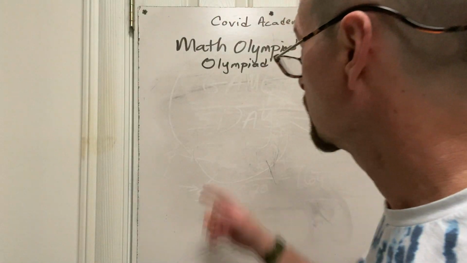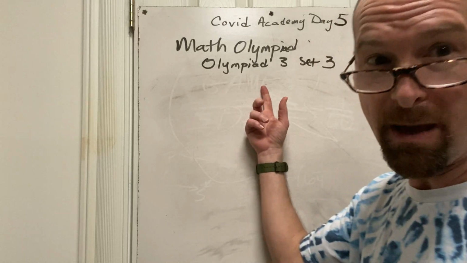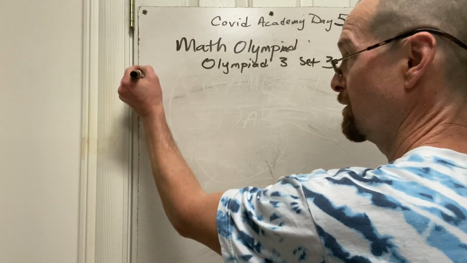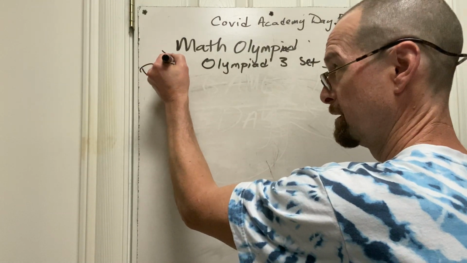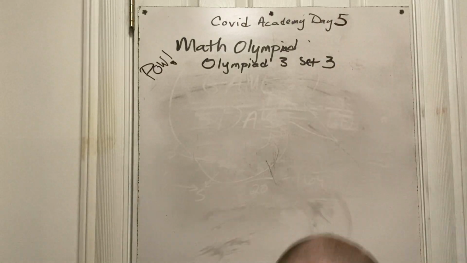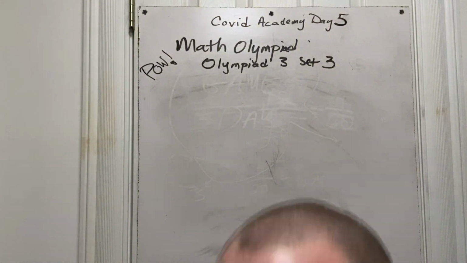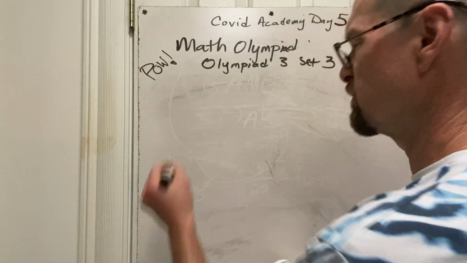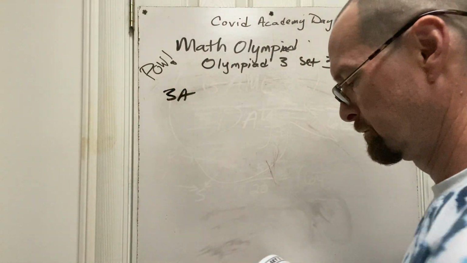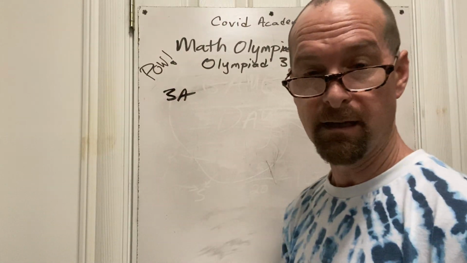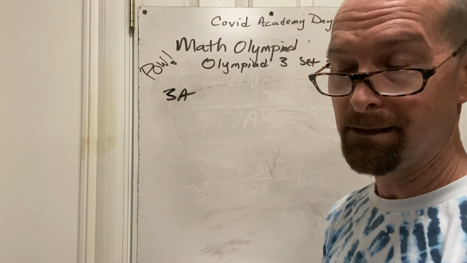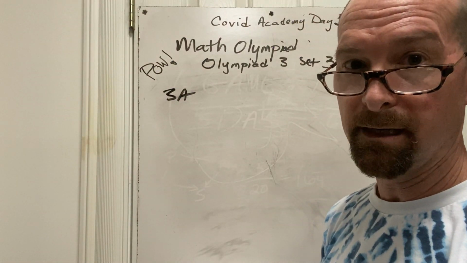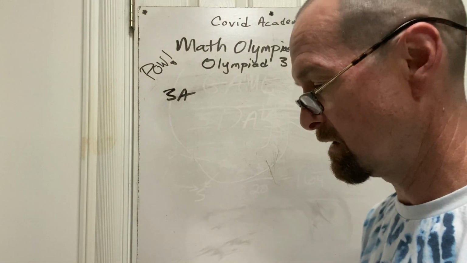Okay, we're going to go over the math Olympiads. The POW, baby. Here it is. Let me get the book. Then I'm back. Okay, so we got Set 3, Olympiad 3. Let's do the first one, which is 3A. You should have put your answers already into the form. And then you watch this to see if you got it right.